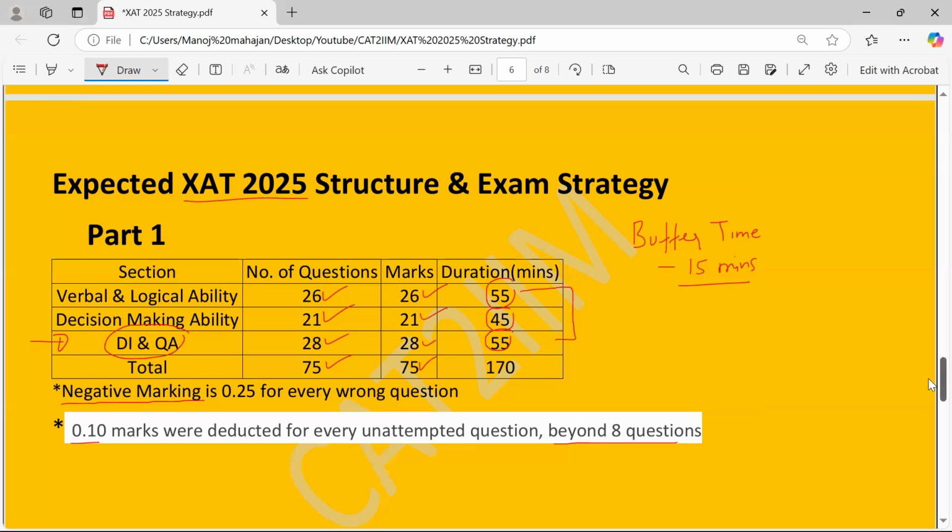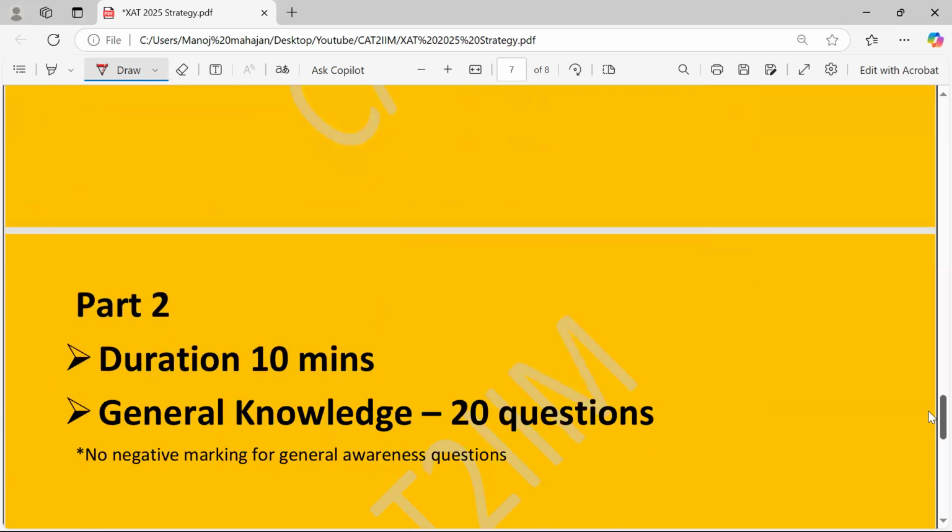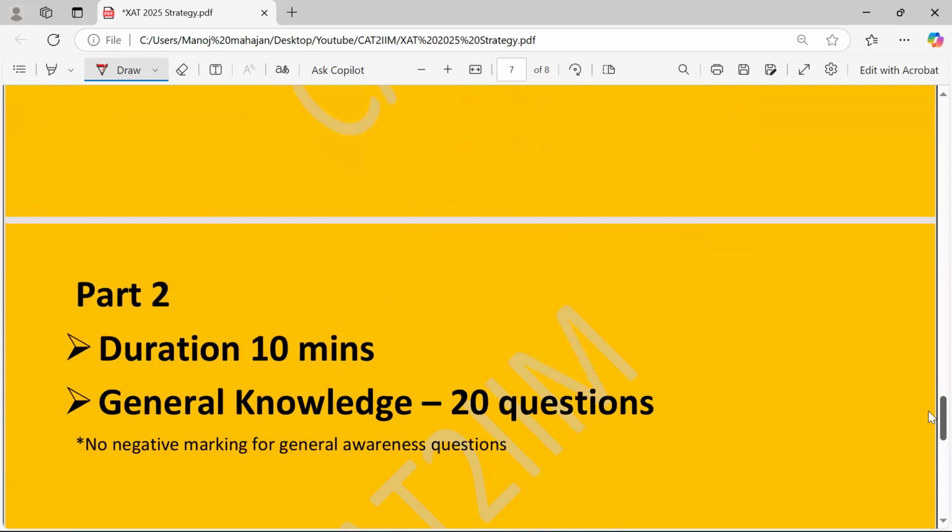Now let's have a quick look at part two also. The duration mentioned this time is 10 minutes for the GK stuff. So you have 20 questions. Generally, there is no negative marking, so it would translate into attempting all the GK questions.